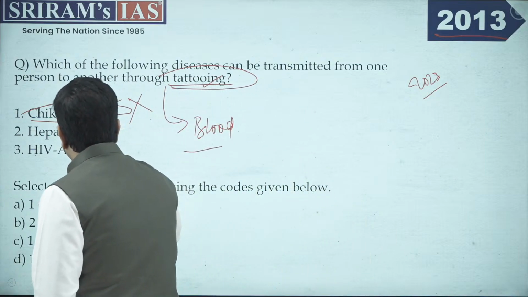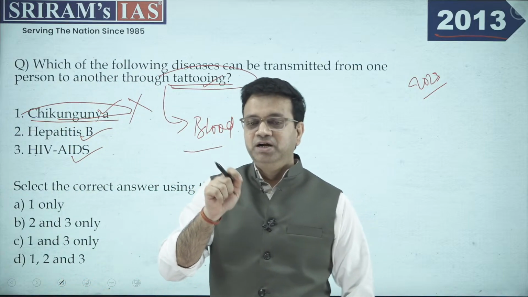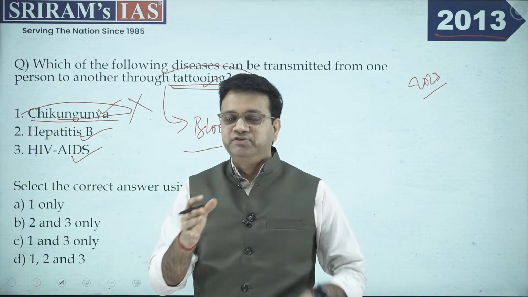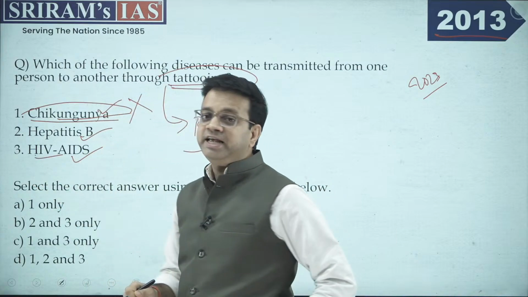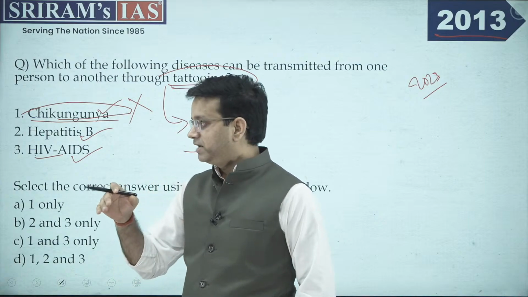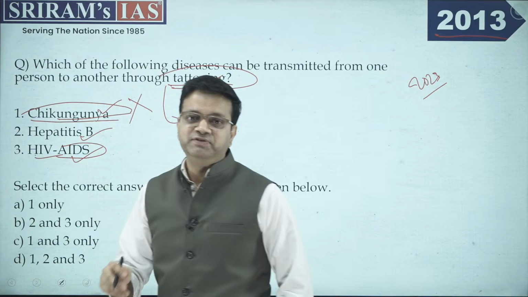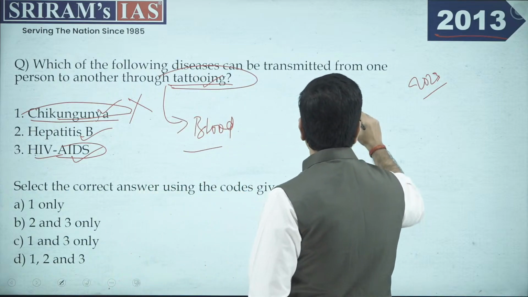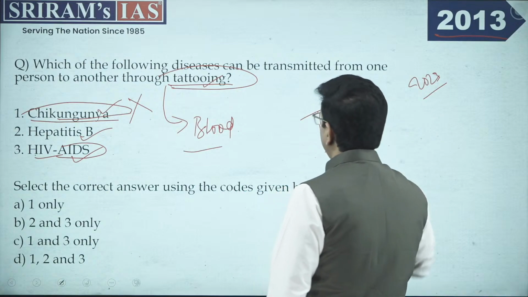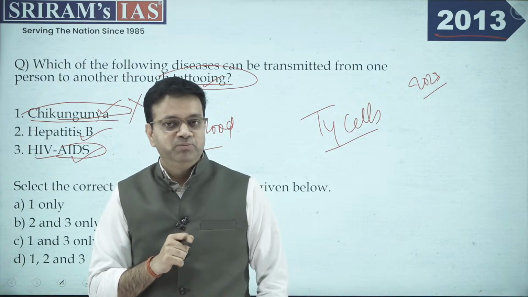We have hepatitis B and HIV/AIDS. Yes, hepatitis B is a blood-borne disease which can be transmitted from one person to another. The same goes for HIV, that is human immunodeficiency virus. I have categorically talked about AIDS, that is acquired immunodeficiency syndrome, where your immunity, specifically the T4 cells, get reduced in the human body, leading to compromised immunity, right?